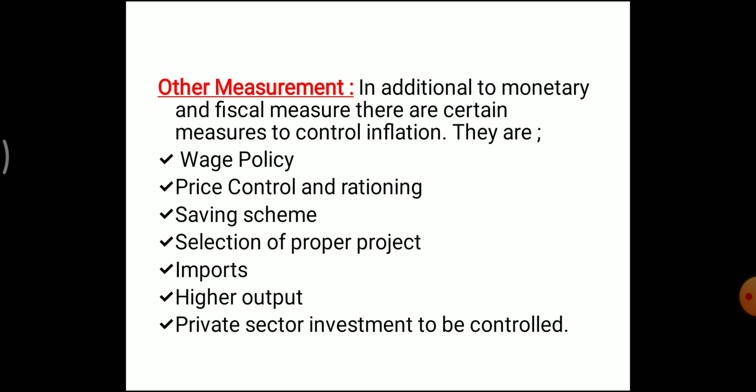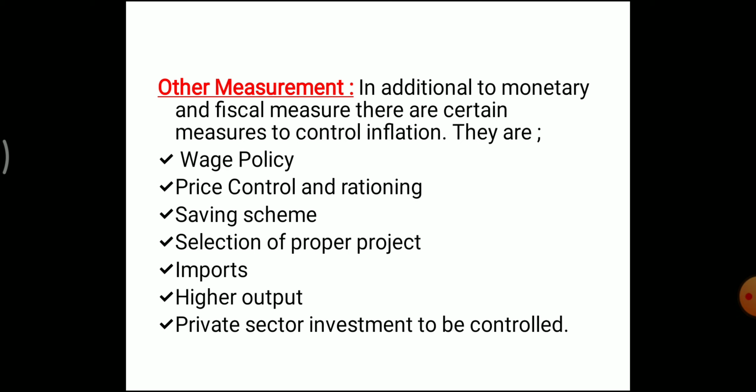Such a step is possible only if the balance of payments position permits. Next, higher output. Higher output in the public as well as the private sector will increase the supply of goods and contribute to the fall in prices.